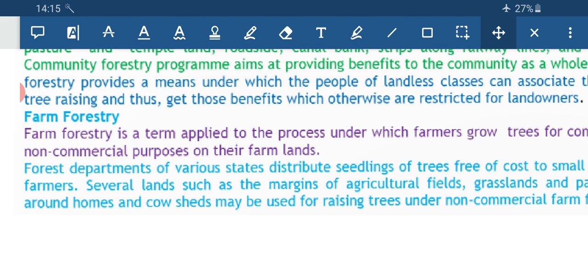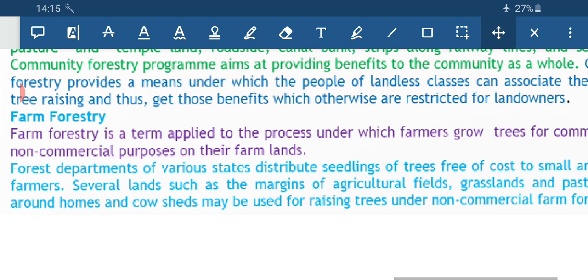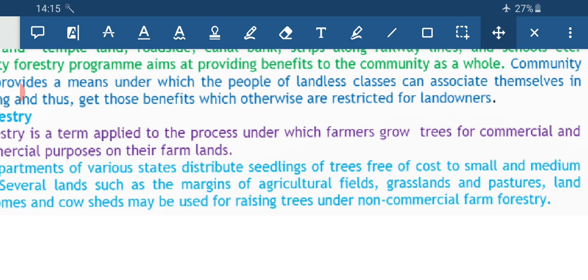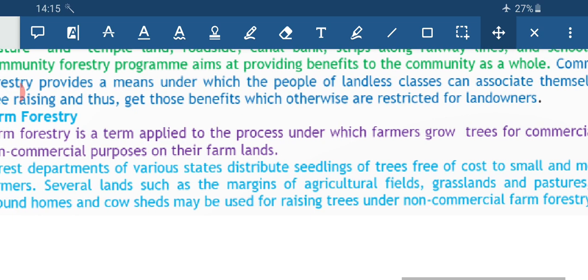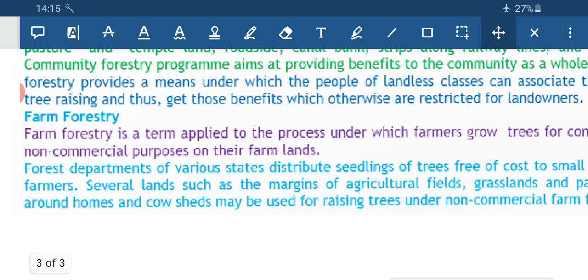Now, the forest departments have started distributing the seedlings of the trees free of cost, that is, they are not charging any money for these seedlings, to the small and marginal farmers. As a result they are able to acquire their livelihood from this social forestry also.